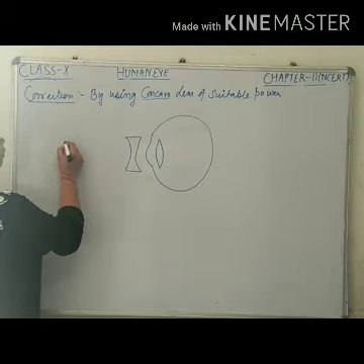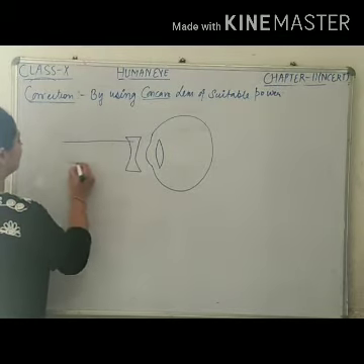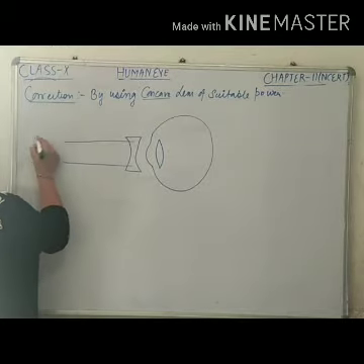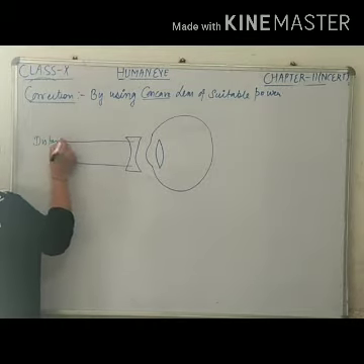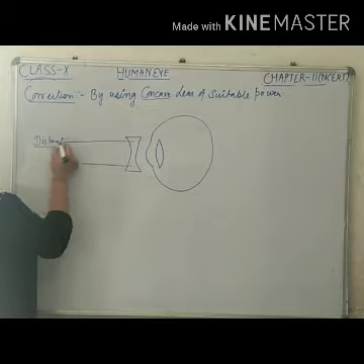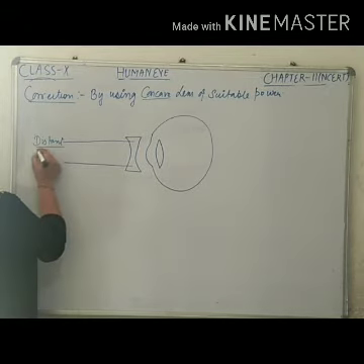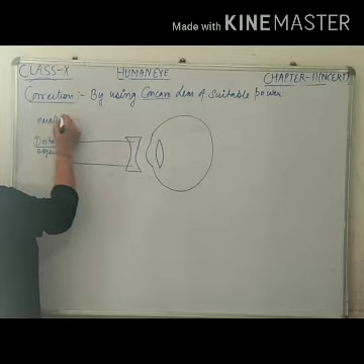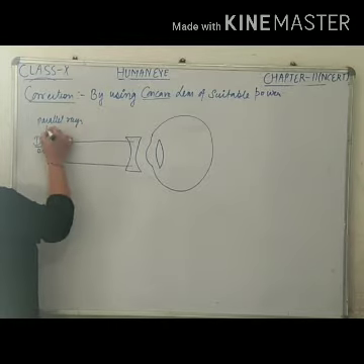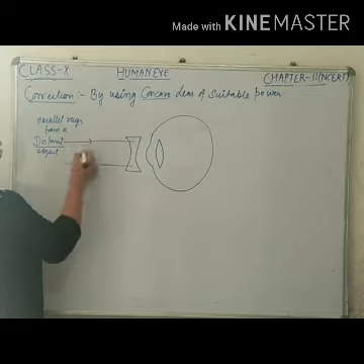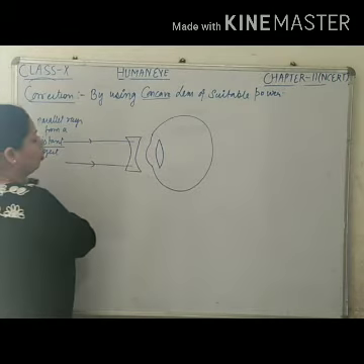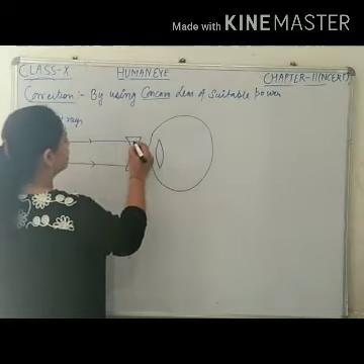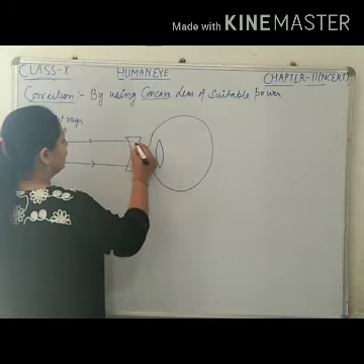For distant objects, the rays which are coming parallel, parallel rays from a distant object. When these rays fall on the concave lens, due to its diverging nature, it diverges.